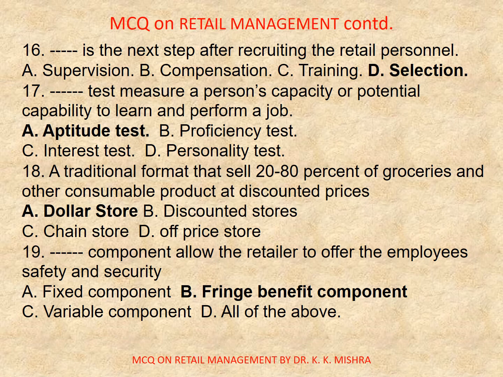Question number 18. A traditional format of the store that sells 20 to 80% of groceries and other consumable products at discounted prices: A. Dollar store, B. Discounted stores, C. Chain store, D. Off price store. Correct option is D. Off price store. 19. Dash component allows the retailer to offer the employees safety and security: A. Fixed component, B. Fringe benefit component, C. Variable component, D. All of the above. Correct option is B. Fringe benefit component.